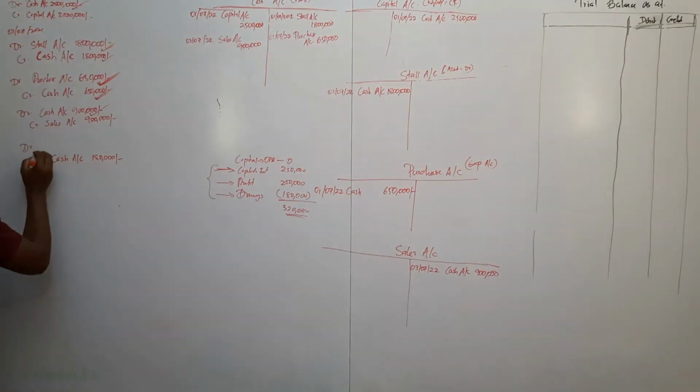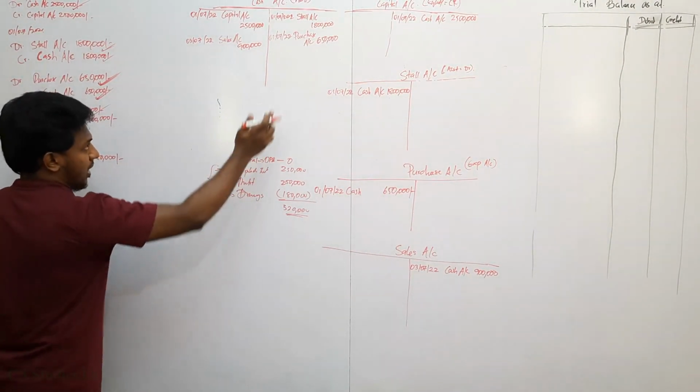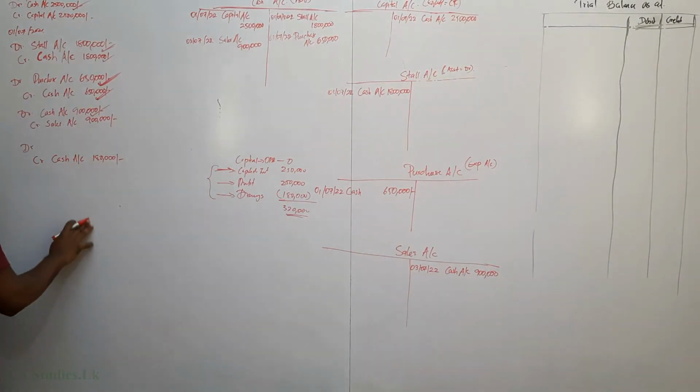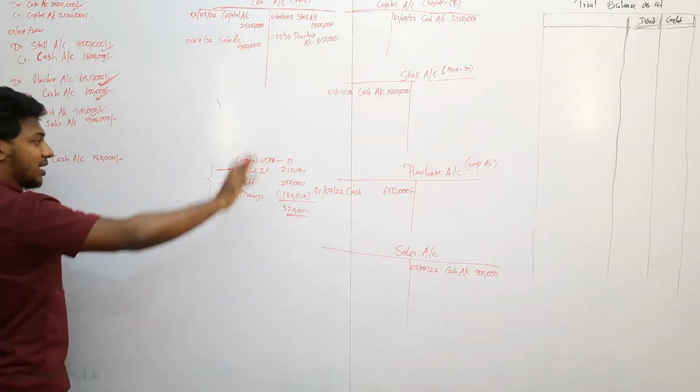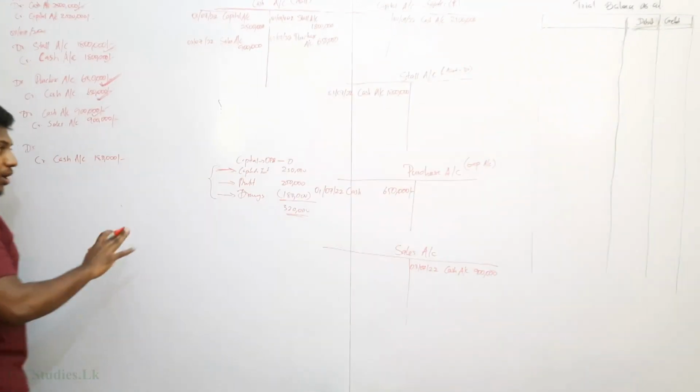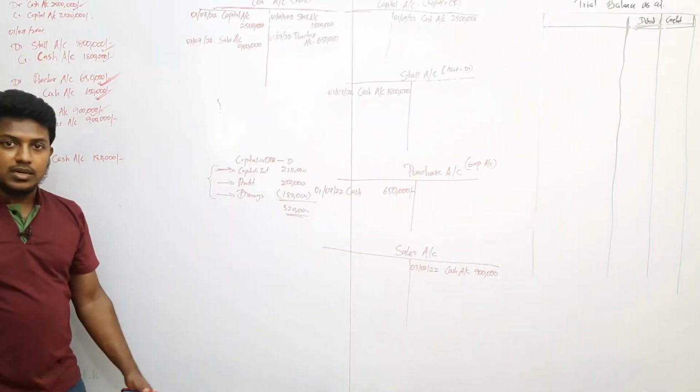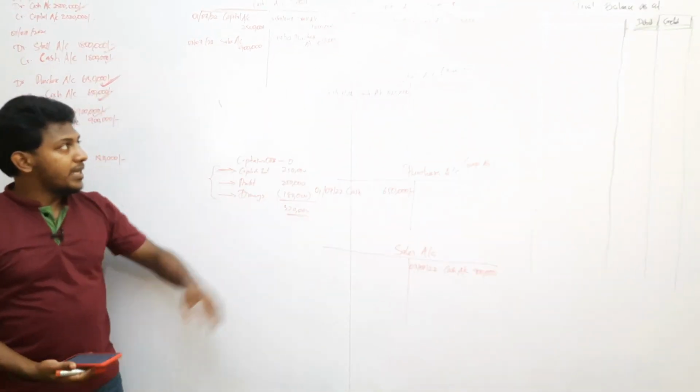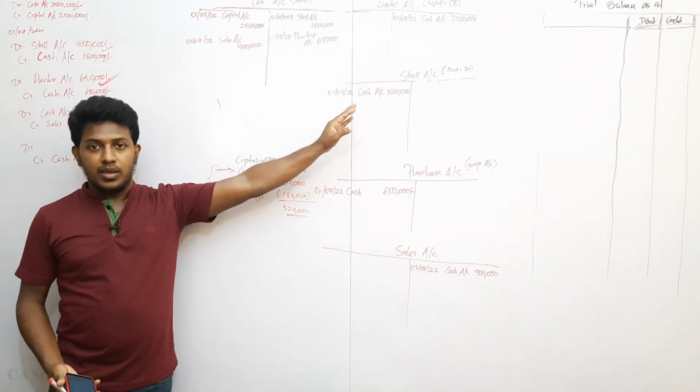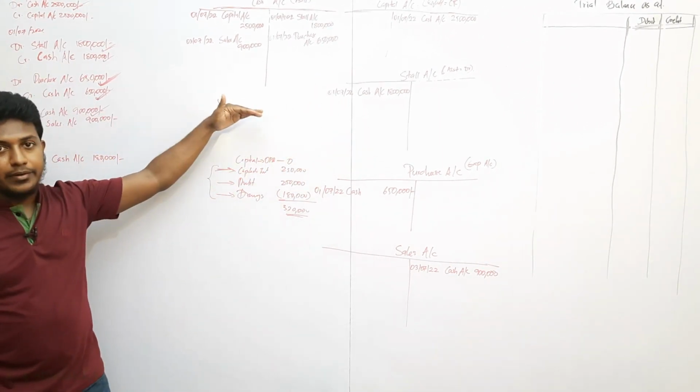Now, so the capital will decrease. So capital should be debit. Here we should not reduce the capital, right? According to financial accounting rules, capital cannot be reduced. We open a drawings account.